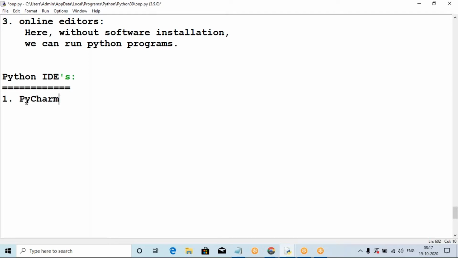That is not compulsory, but as per beginners, the top IDE for Python is number one PyCharm, number two Spyder IDE, number three Jupyter Notebook, number four Atom IDE, the fifth one Anaconda IDE, and the sixth one VS Code IDE.